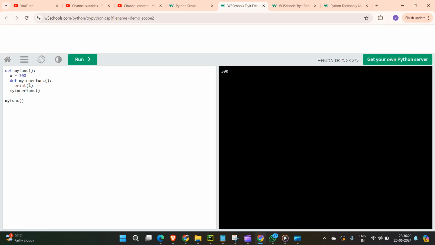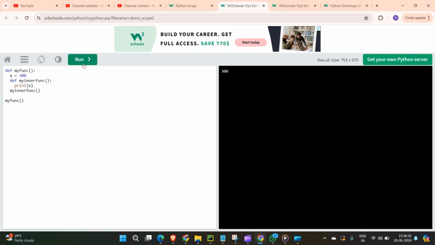Function inside another function. Okay, so you're calling this, and what is happening here? My function is called, then after that inside, again you declare this. In this case, you print this, so you again got 300. Why? Because this function will be called, then again this will be called. So whatever value for this particular function, this x is a global scope, right? That's why you got the value as 300.